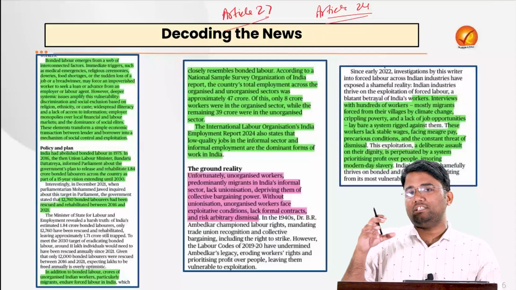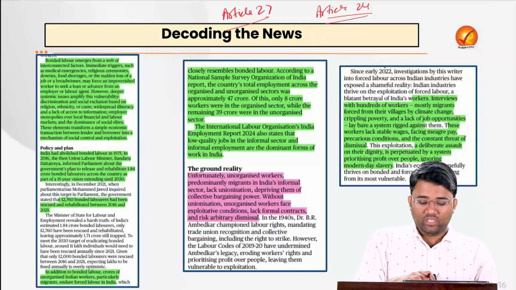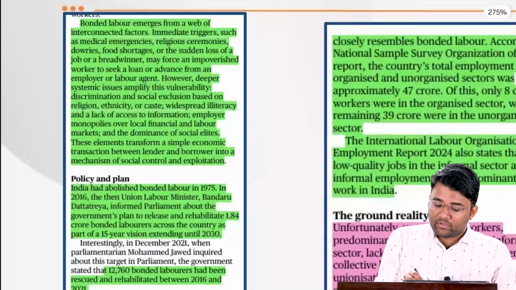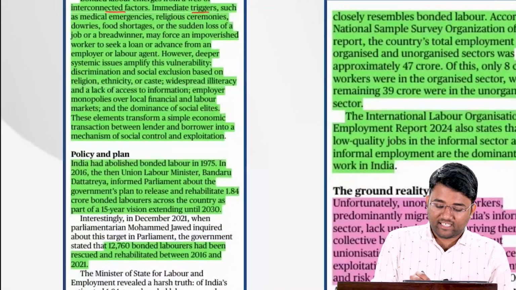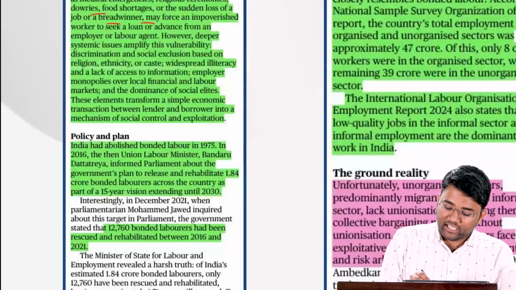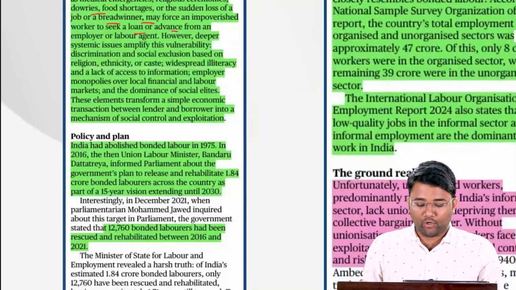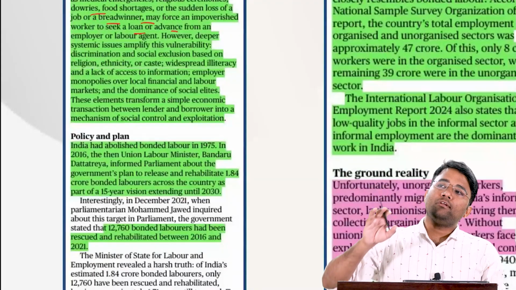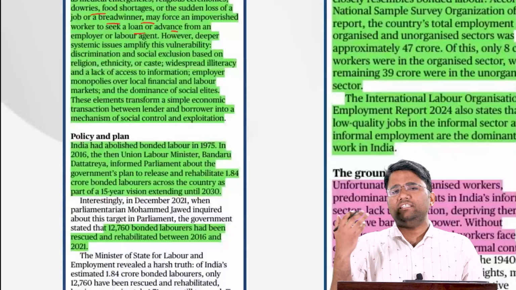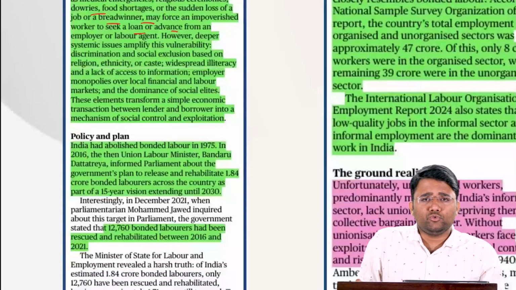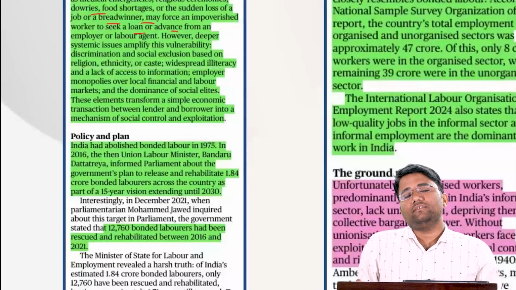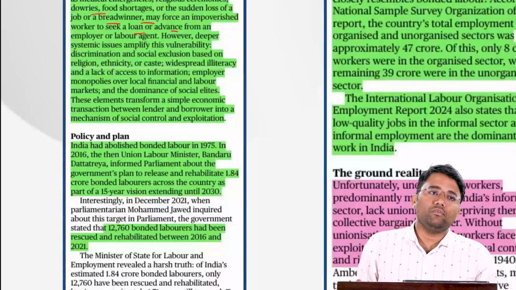Now, bonded labor is one such issue which has been highlighted in this particular editorial, and the writer says that bonded labor emerges from a web of interconnected factors. For example, immediate triggers such as medical emergencies, religious ceremonies, dowries, food shortages, or the sudden loss of a job or a breadwinner may force an impoverished worker to seek a loan or advance from an employer or the labor agent. For example, people coming from a rural background, as you would have seen in various reports in newspapers, poverty is very high in India, and there are still people who go for lavish weddings. The dowry is still prevalent.